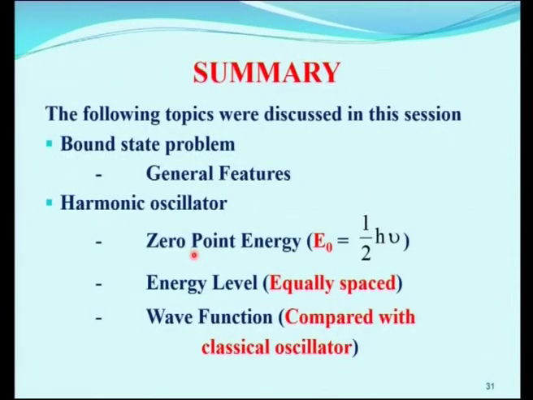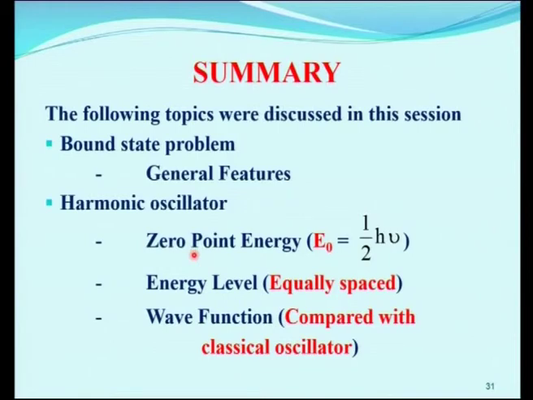Now, let us summarize the topics we have seen in this session. We started with the bound state problem. There are many bound state problems, such as the harmonic oscillator and the hydrogen atom. In this session we have seen harmonic oscillators.